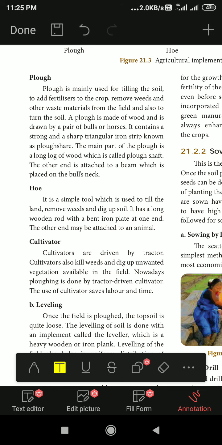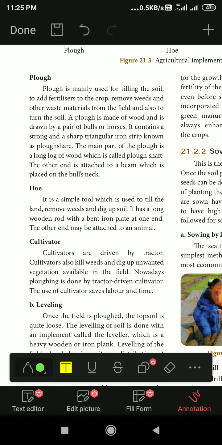By this, all the unwanted plants on the top will be shifted down under the soil. The plough contains a strong and sharp triangular iron strip called the ploughshare. With this the ploughing is done. The main part of the plough is the long log of wood called the plough shaft. This is the method of how ploughing is done. It will be pulled by the bull or the horse.